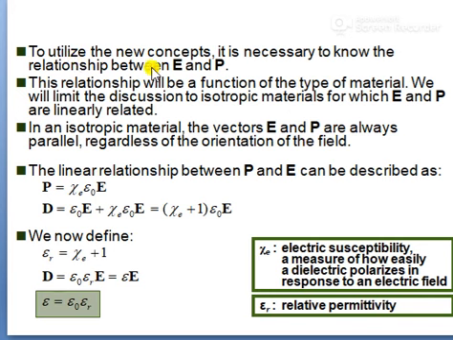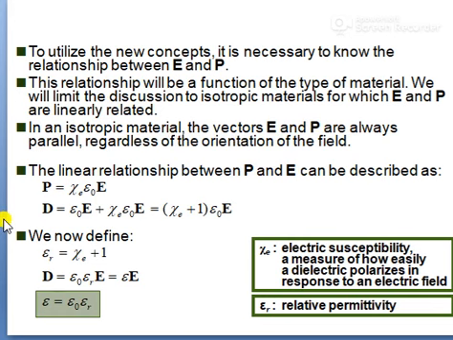To utilize the new concept, it is necessary to know the relationship between E and P. This relationship will be a function of the type of material we choose. So we will limit the discussion to isotropic material, for which E and P are linearly related. In isotropic material, the vectors E and P are always parallel regardless of the orientation of the field.